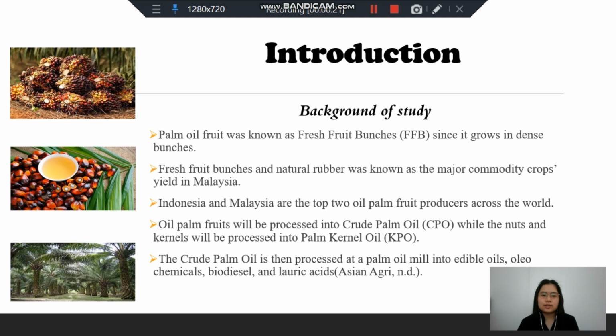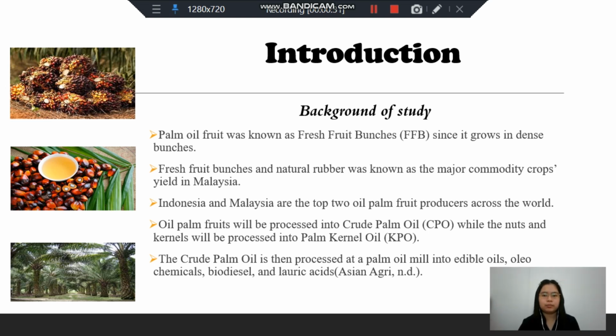The introduction in this study covers several parts. Firstly, the background of study. Palm oil fruit are known as fresh fruit bunches since they grow in dense bunches. Fresh fruit bunches and natural rubber are the major commodity crops in Malaysia. Indonesia and Malaysia are the top two oil palm fruit producers across the world. Oil palm fruits will be processed into crude palm oil, while the nuts and kernels will be processed into palm kernel oil.